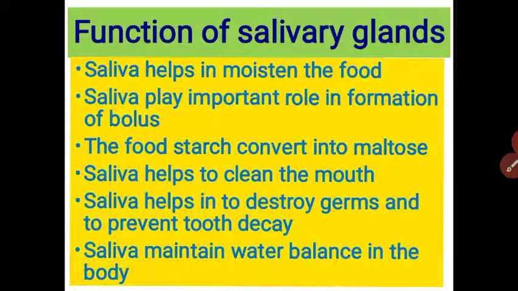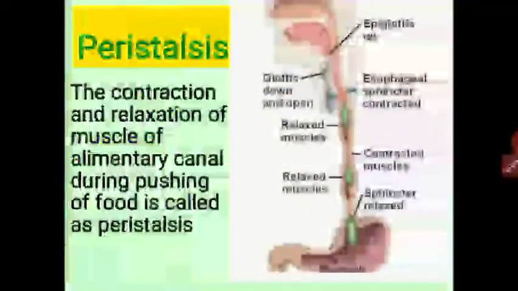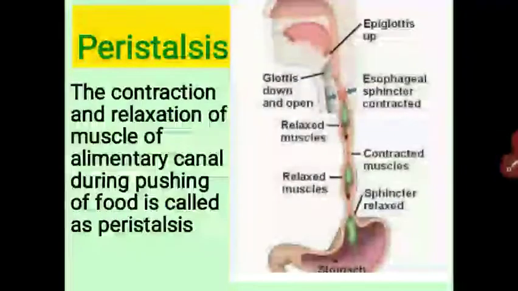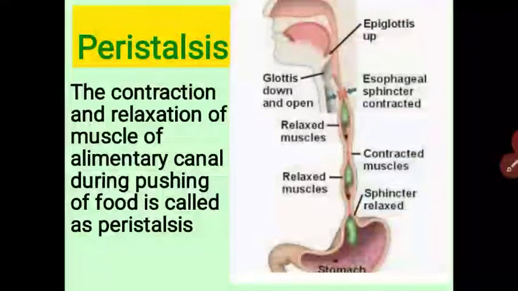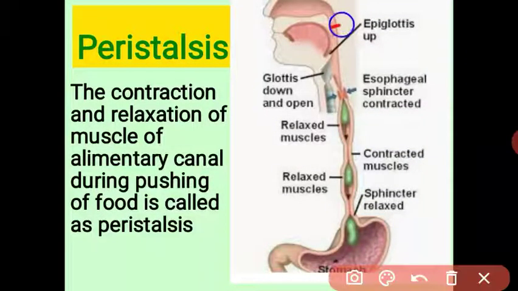When the bolus passes into our esophagus, this is called swallowing. See, this is the soft plate, at the back of the mouth. This soft plate closes and opens. When the bolus is passing, there is the epiglottis, a very important part.